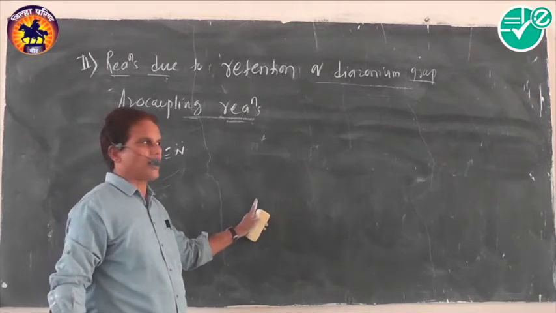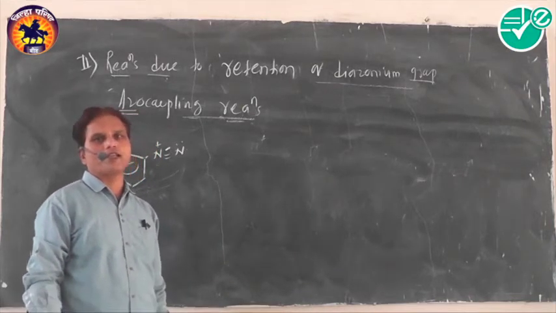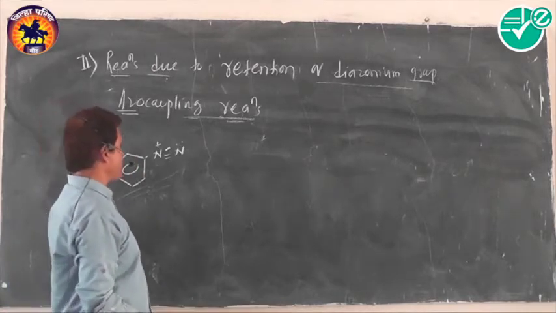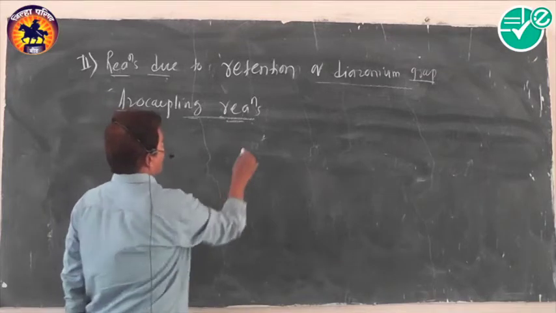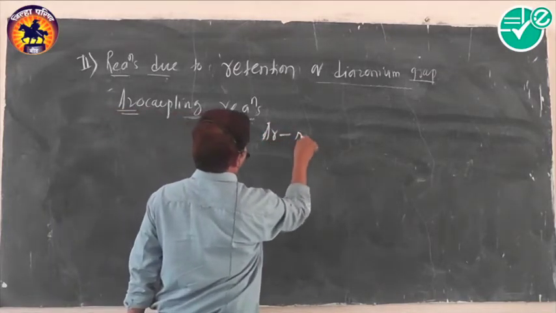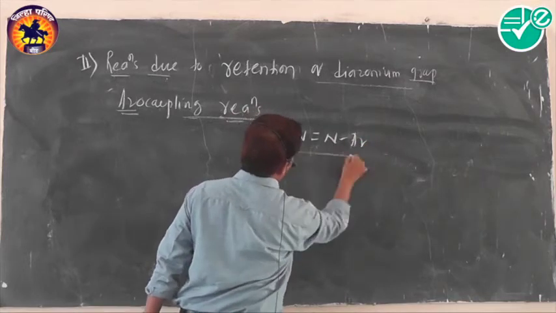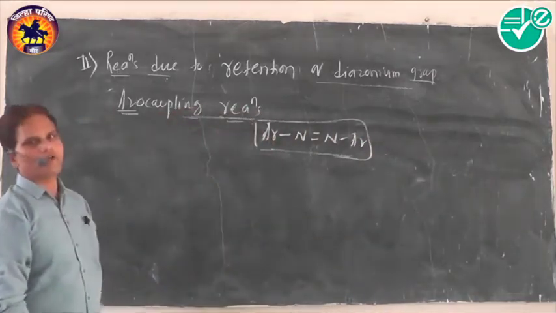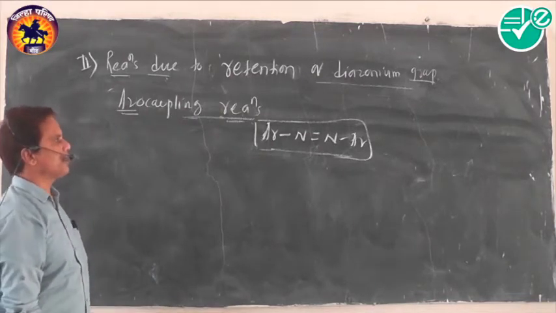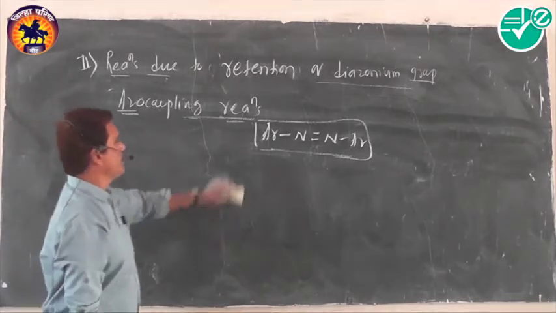Okay, what is possible here? Azo coupling reaction takes place. They themselves act as an electrophile and are commonly represented by the formula Ar-N=N-Ar. They are represented by this type of formula, very simple: Ar, N double bond N, Ar in this way. Okay, the next one.